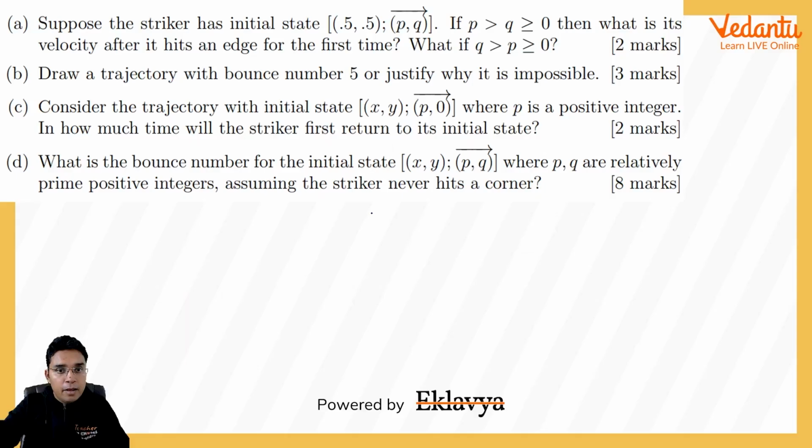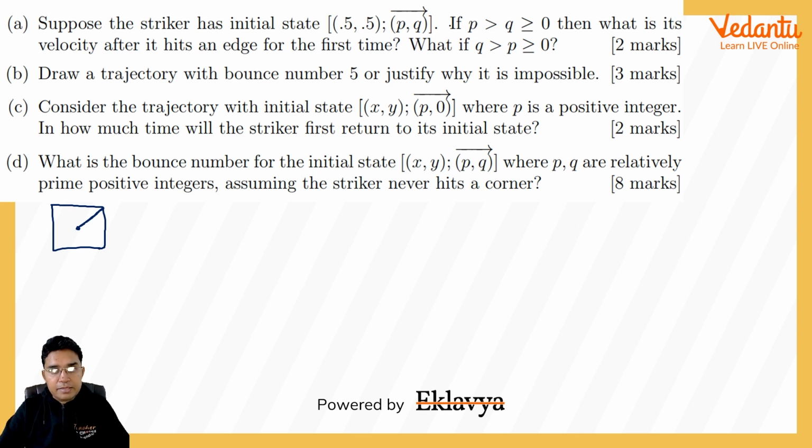Let us see. The question says, suppose the striker has initial state 0.5, 0.5, p comma q, p greater than q, greater than or equal to 0, then what is the velocity after it hits an edge for the first time? Okay, so let me make the diagram. 0.5, 0.5 means it will be just the midpoint. Okay, and this is the direction in which x velocity, y velocity will be same. If it goes into this direction, they will be same.